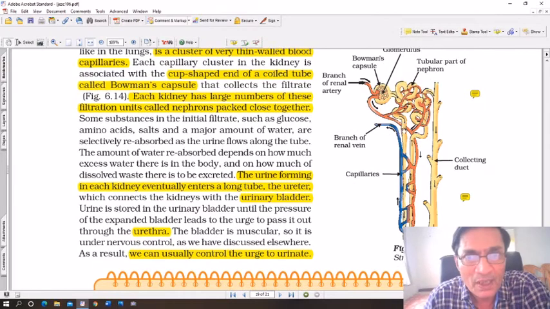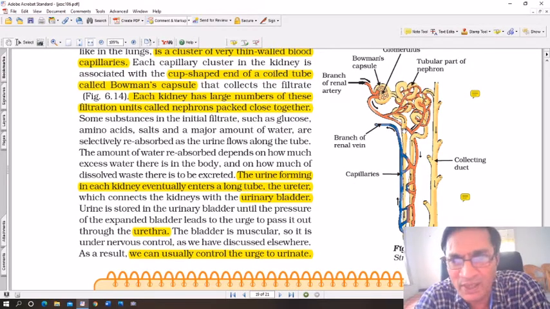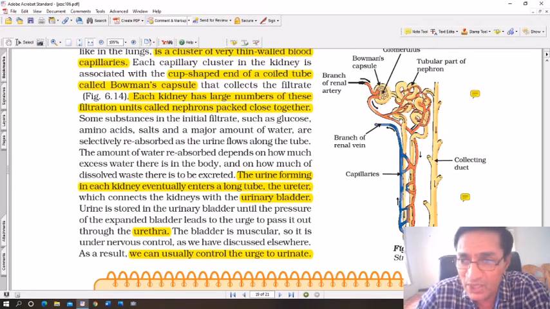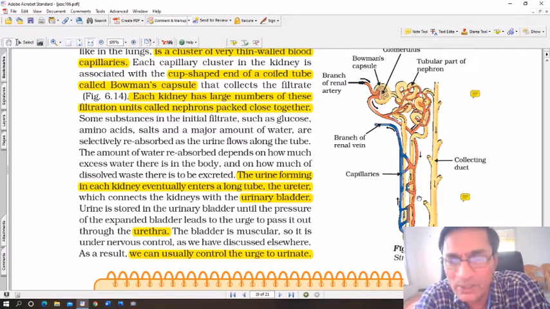Now each capillary has a nephron close together. Some substances in the initial filtrate, such as glucose, which is a sugar, amino acids, salts, and major amounts of water, are selectively reabsorbed as the urine flows along the tube. The amount of water reabsorbed depends on how much excess water there is in the body and on how much dissolved waste there is to be excreted. The urine forming in each kidney eventually enters a long tube. This is the long tube which I am talking about, the ureter, which connects the kidneys with the urinary bladder.